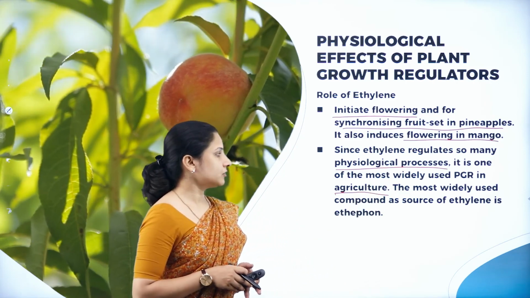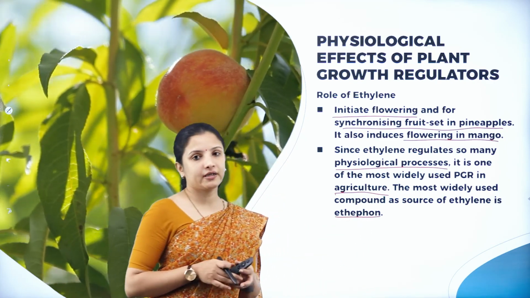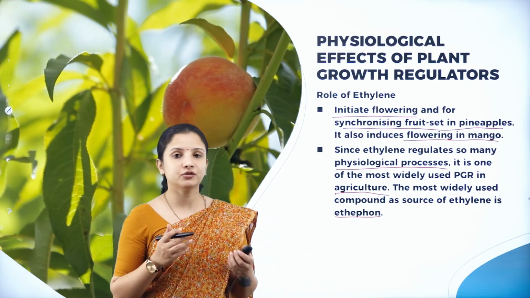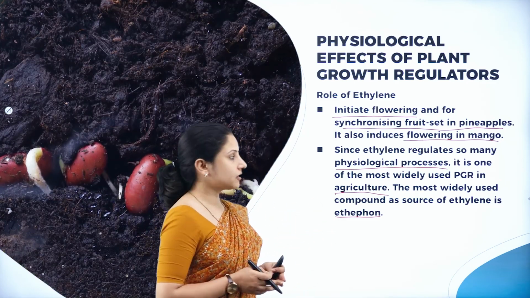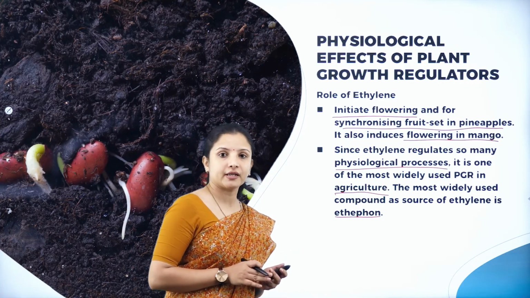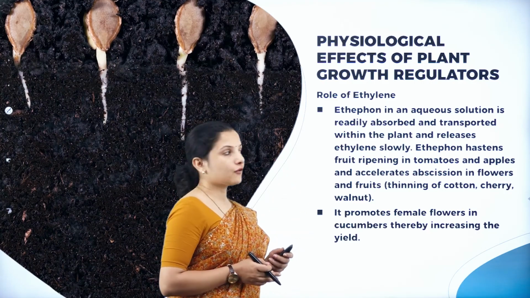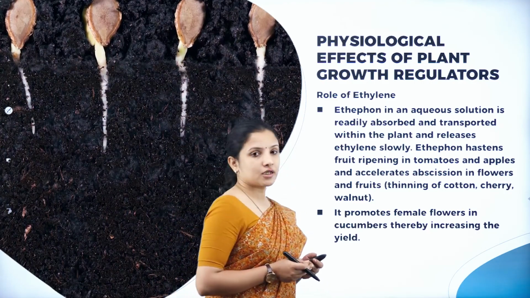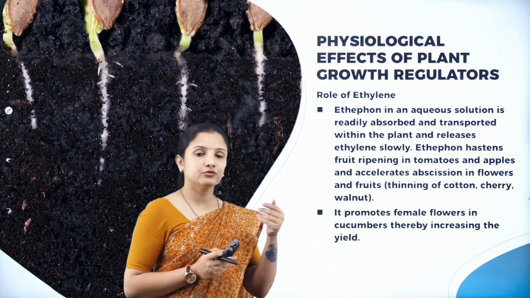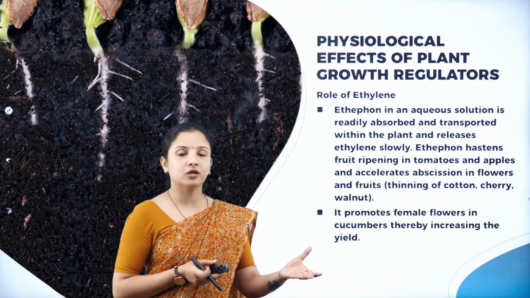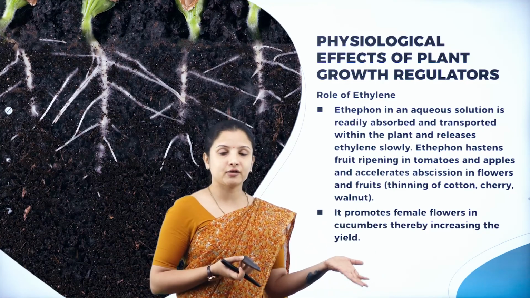And there is one compound called ethaphon, which is one of the most widely used forms of ethylene, which is marketed. So ethylene is marketed in the form of ethaphon, which is most widely used for agricultural purposes. So let's talk about what this ethaphon is. Ethaphon in an aqueous solution can be readily absorbed and transported within the plant. So you just mix ethaphon in water, make an aqueous solution of it, and pour it onto the soil or spray it onto the plant.